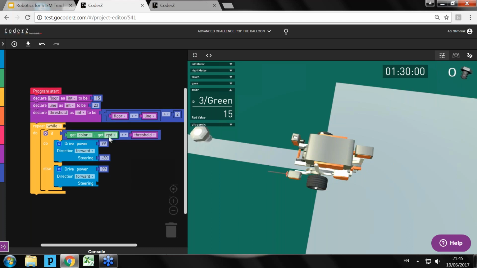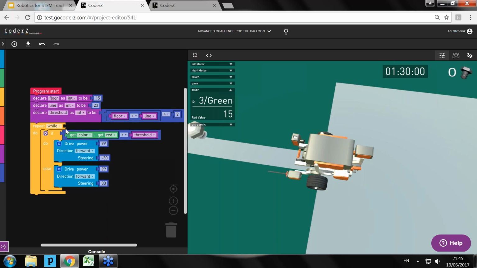So while the color sensor is below the threshold value, meaning the reflection is below 19, 15, which is what we get when we are over the floor, is below 19. So this actually means the question, the if is if the light sensor sees the floor, go left. If it doesn't see the floor, it's probably because it's seeing the line. In that case, we need to turn to the right. What value should I use now? A positive number.